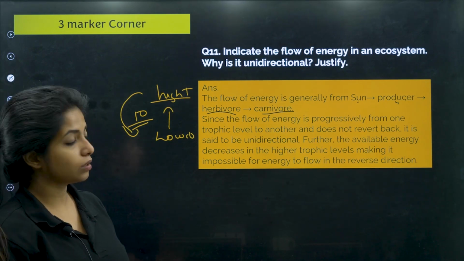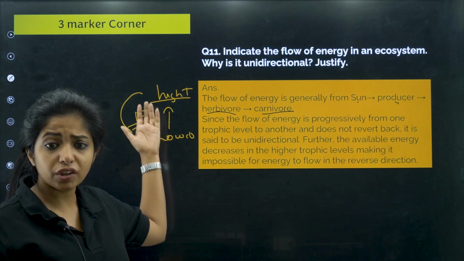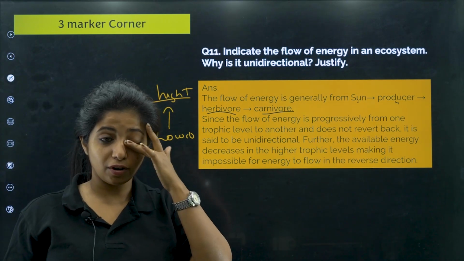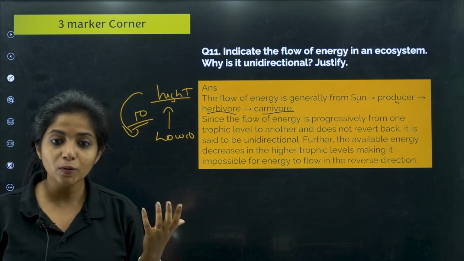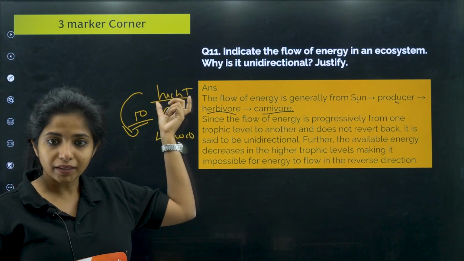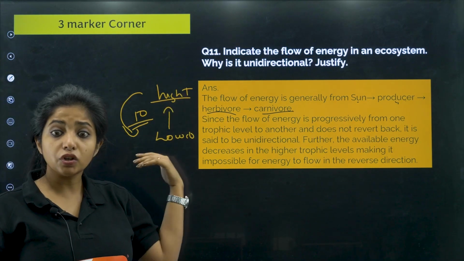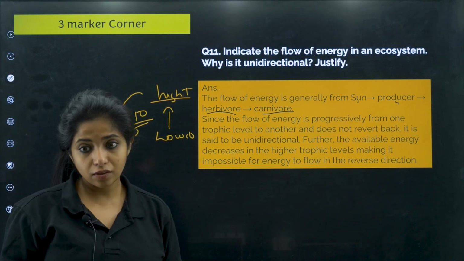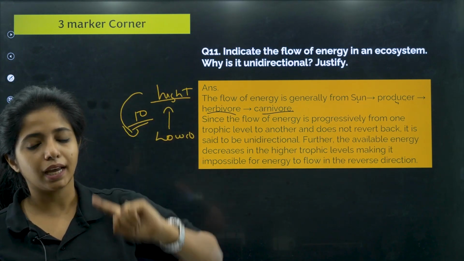It is kind of impossible. You're giving so little energy back. Again, when you're giving, you might be losing some energy. The organism is going to utilize some energy for itself. There might be some energy lost in the process of giving. So obviously there is nothing to give back. That is why it is always unidirectional.